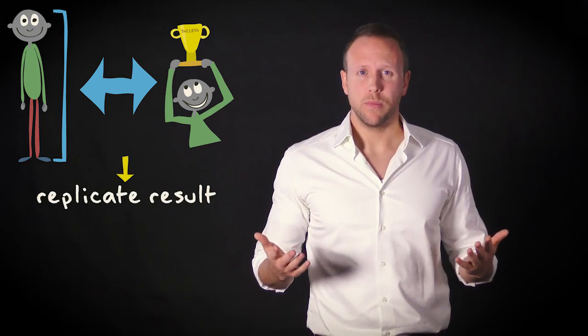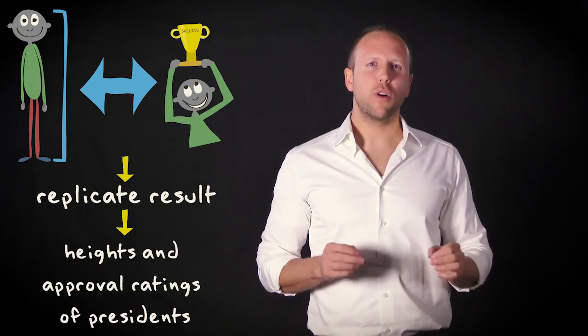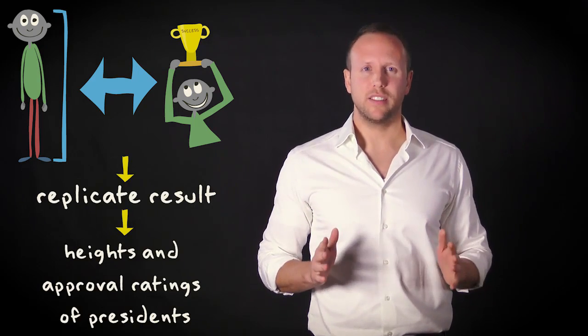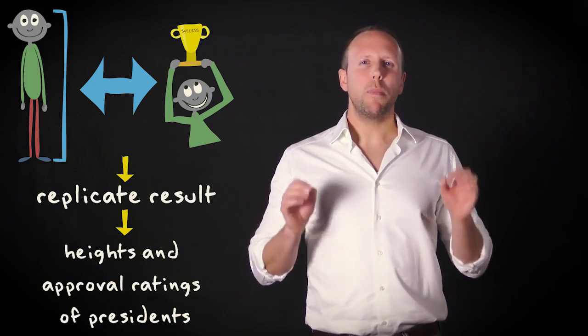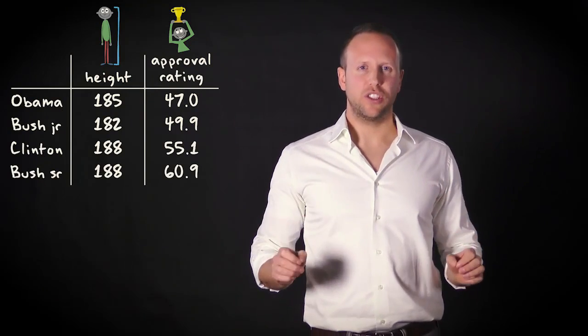Social scientists have shown that a leader's physical height is related to his or her success. Suppose you want to test if you can replicate this result. To do that, you look at the heights and the average approval ratings of the 4 most recent presidents of the United States. You employ this data matrix, and your goal is to answer 4 related questions.